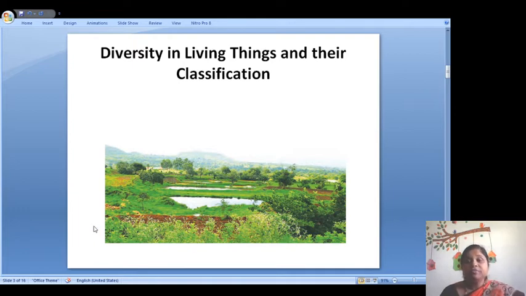If there are two dogs, we can see that there is a difference between the two dogs. So it was very difficult for us to learn about all these living things. So in this lesson, we are going to learn about the classification of living things, how they are classified and on what basis they are classified.